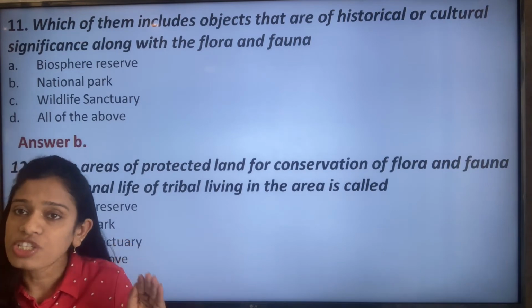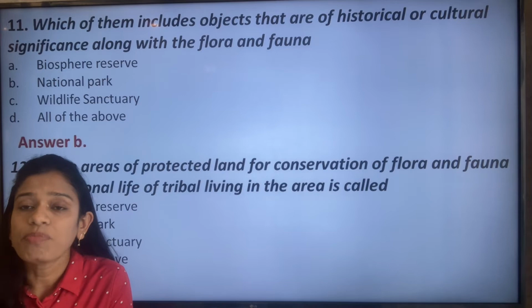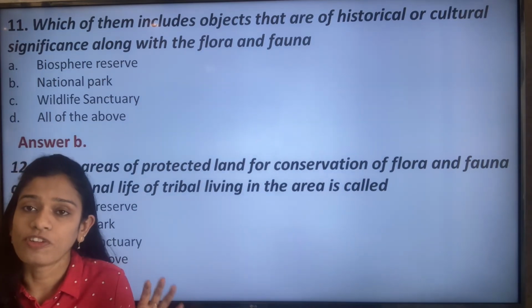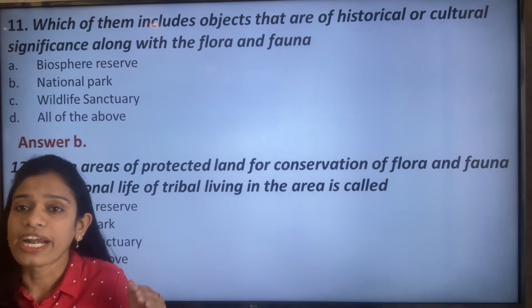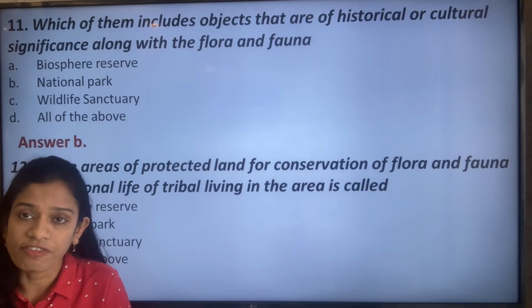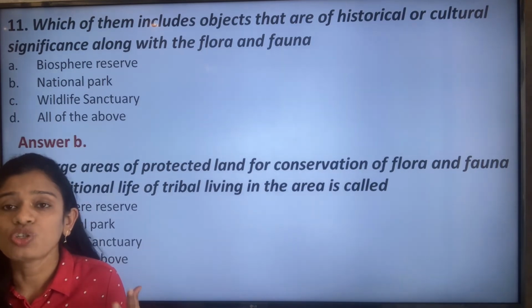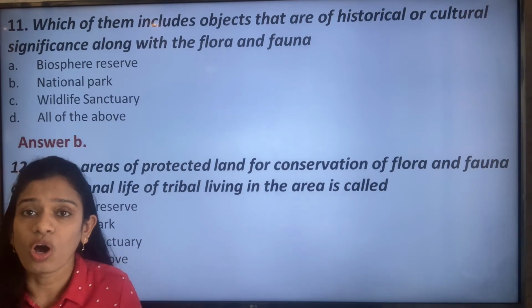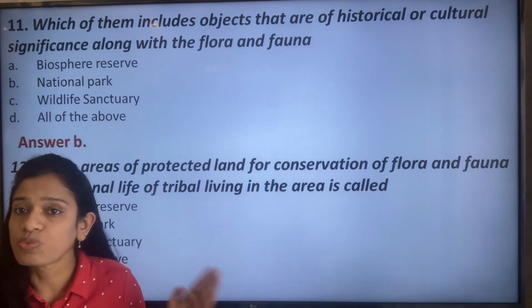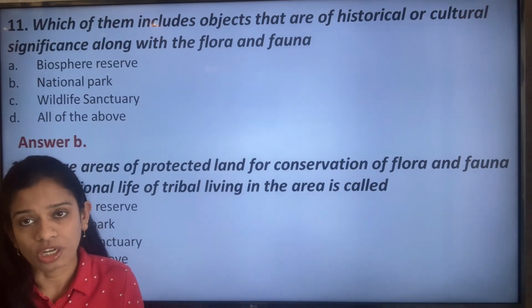So each of them is different, but the main aim of all of these is to protect the flora and the fauna which are getting affected due to deforestation. We have to keep that in mind. So when you're reading the chapter, you should be very clear and thorough with the differences between a biosphere reserve, a wildlife sanctuary and a national park.